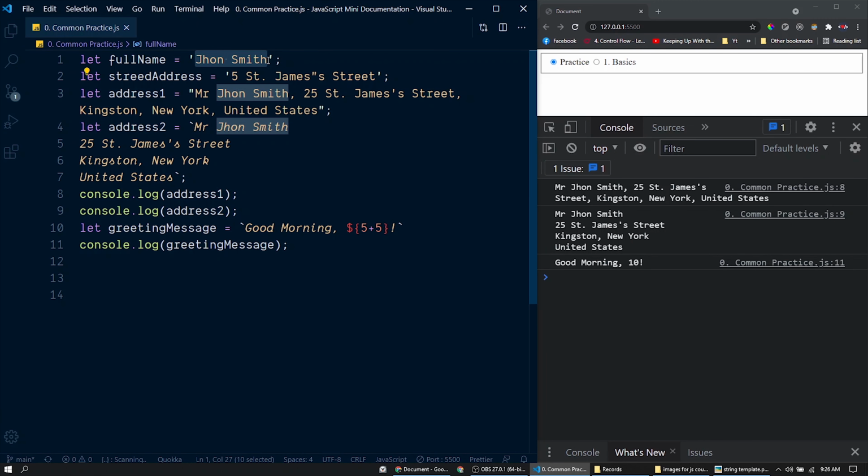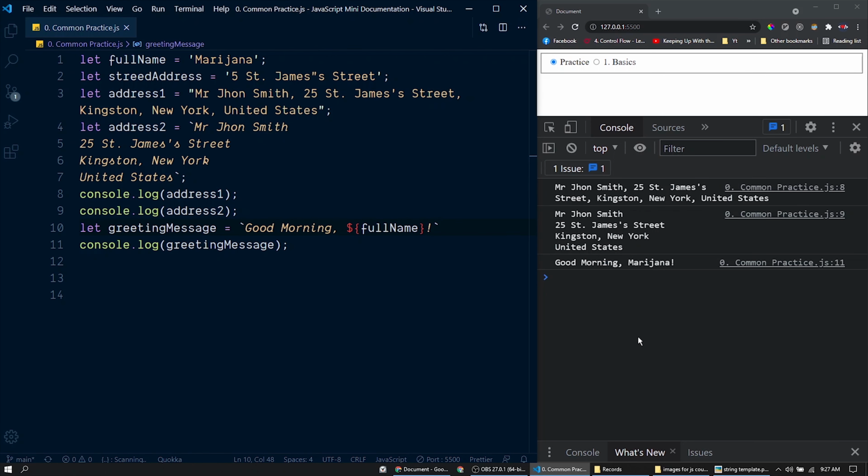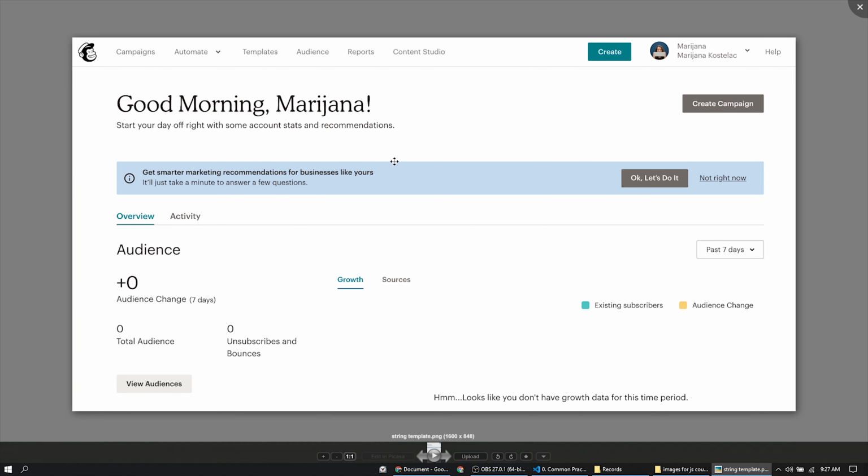For now, let's replace this with Marijana. So there will be a variable similar to this full name. Once a user logs into the website, the corresponding username will be assigned to this variable and that name will be replaced in place of this placeholder here. And that's how we can generate dynamic strings like this.